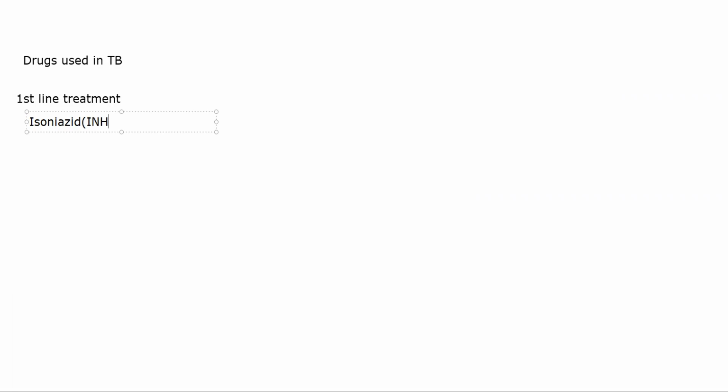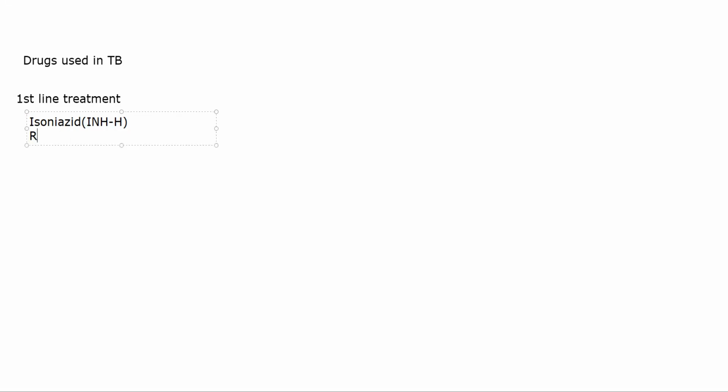Now most of the drugs of TB will be coded, especially when you are giving treatment. If you see a case sheet, you will see that instead of writing the whole name of the drug, sometimes only the code is written, because these are given as multiples. You will get fixed dose treatment wherein one single tablet will have a combination of 3-4 drugs. You will understand when I tell you what fixed dose tablets are, उसमें समझ में आता आपको. But for now, just remember that isoniazid is represented as INH or H.